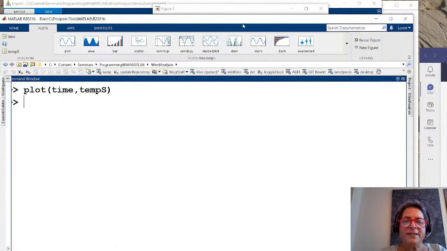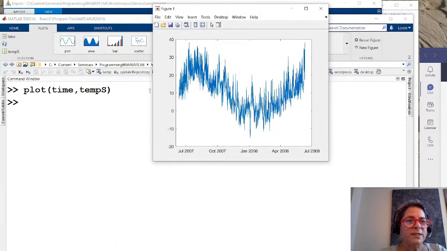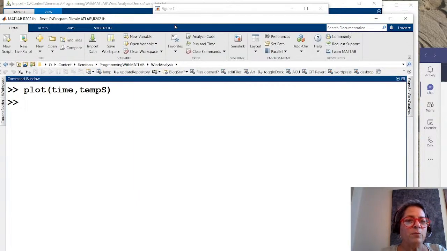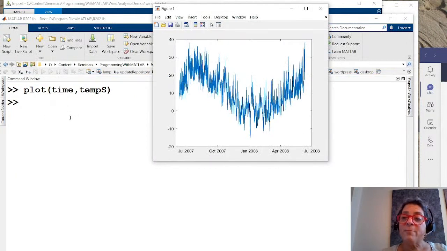Okay, one of the things I get is my plot. One of the things you'll notice is that in my command window and my command history, it put the command I needed. So if you're using a new visualization you've never seen before, it's a great way to learn. Now, before we decide if the plot is telling us that I loaded the data correctly, if I showed this plot to my manager, Mike, he'd go, "Don't show me that." And he'd say that because I haven't told him enough information.